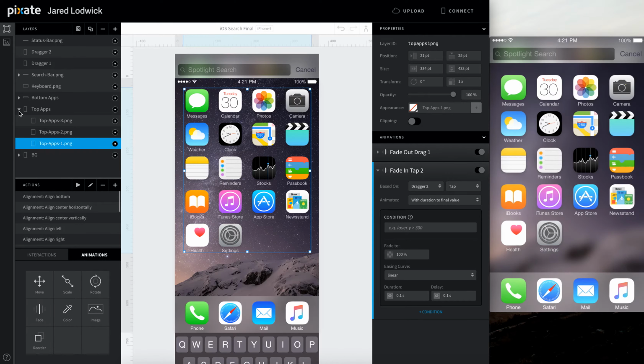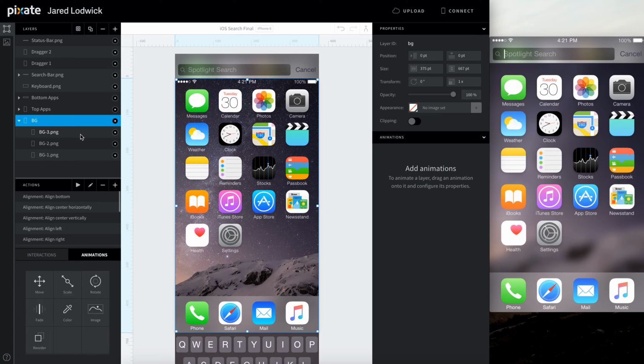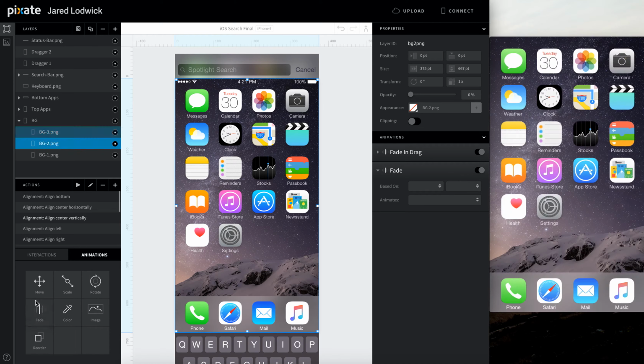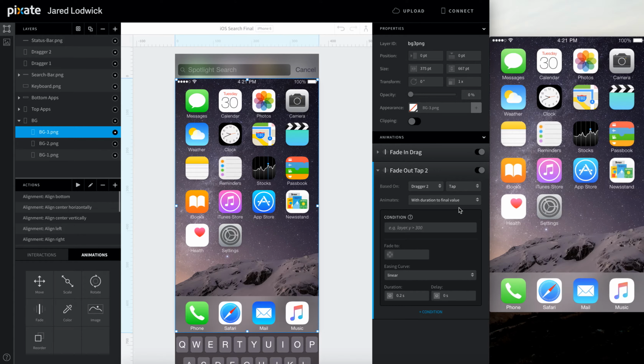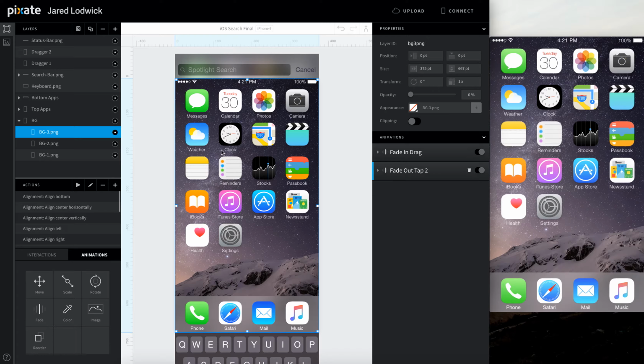Cool. Now the background and then the search bar. Same thing goes for these backgrounds, 3 fades. Start with number 3, based off dragger 2's tap, to 0, duration of 0.1, no delay.